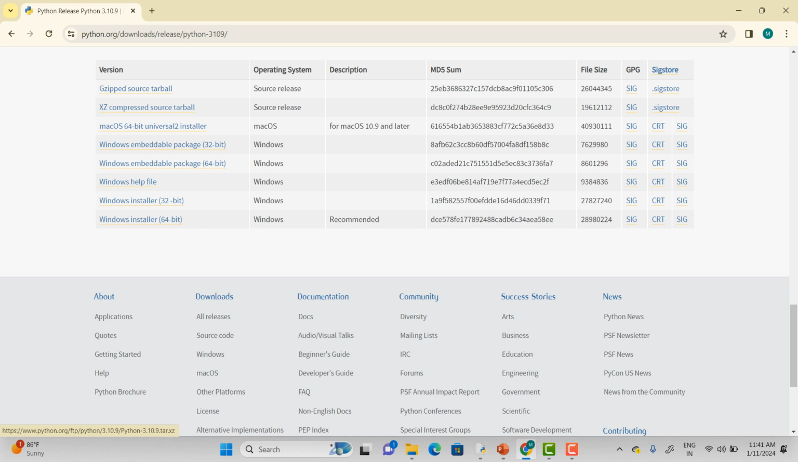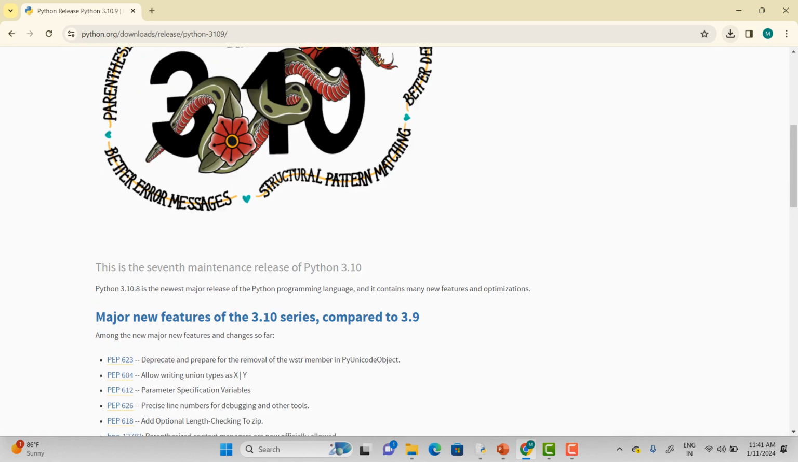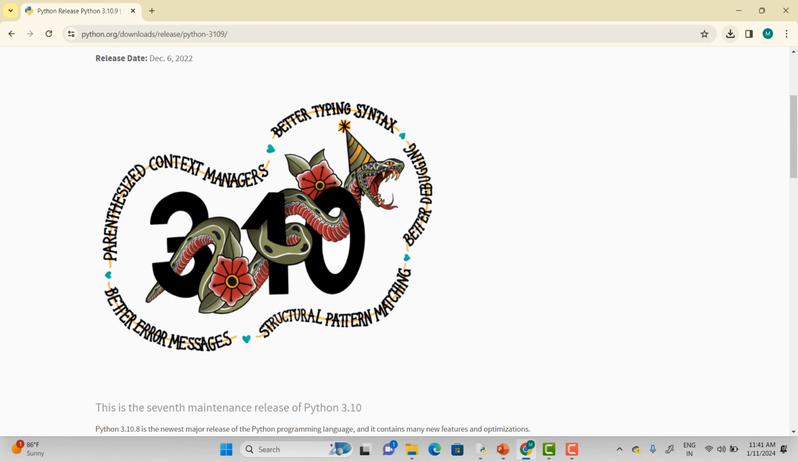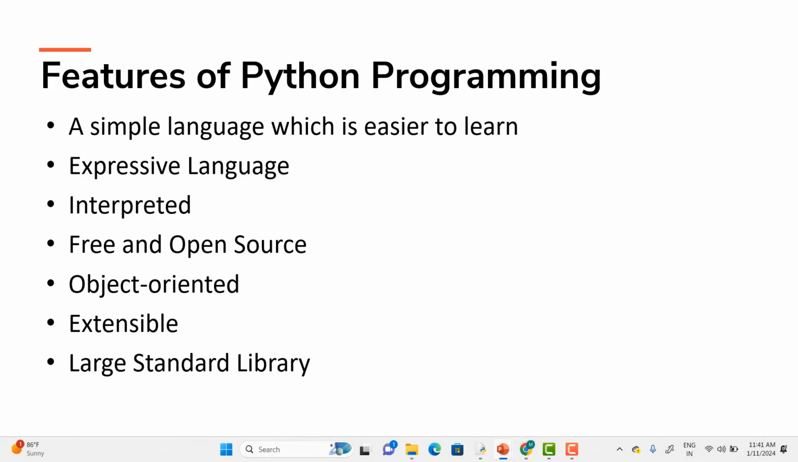If you have an operating system like Mac OS, you can install it. For Windows, 32 or 64-bit, you can just click on that. You can click on download. I am pausing this download because it has already been downloaded on my laptop. So simple. Once after downloading, it will be available in the downloads folder. You can go and use it. That's why we can say that Python is free and open source. I hope you get it.